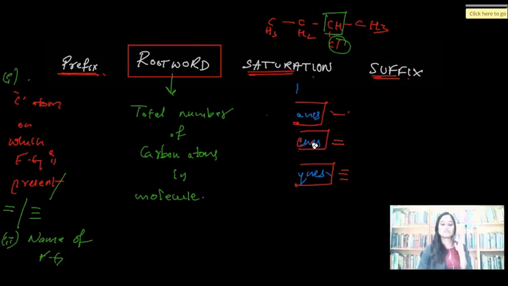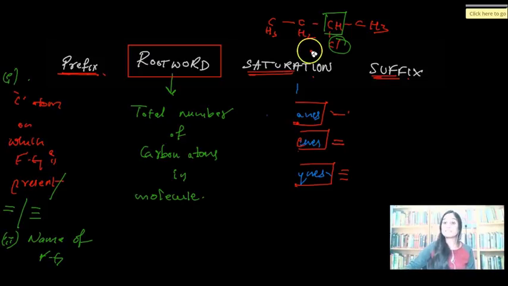Saturation is the component of the IUPAC name which talks about the nature of bonding in the molecule, whether the molecule has all single bonds, at least one double bond or at least one triple bond. Are we clear with this? Isn't it the most simple part of the name? Just look at the bonds and tell it. Later, let's go to the suffix now. Shall we? Hey guys, are you making note of all the important points? Let me tell you, NCERT doesn't give you the naming in the same way that you are learning here. This is the simplest way that is possible.